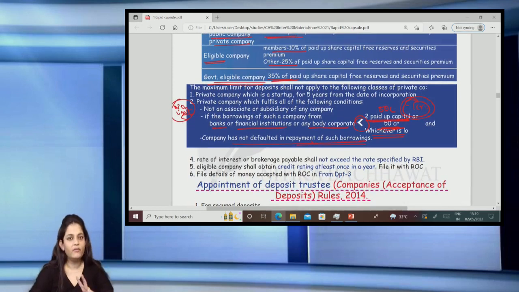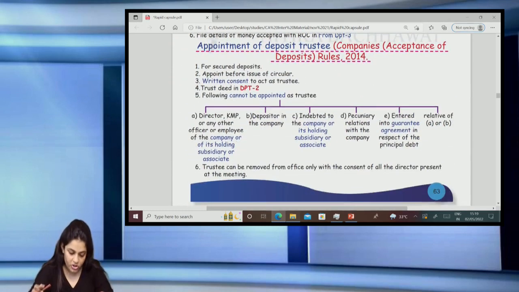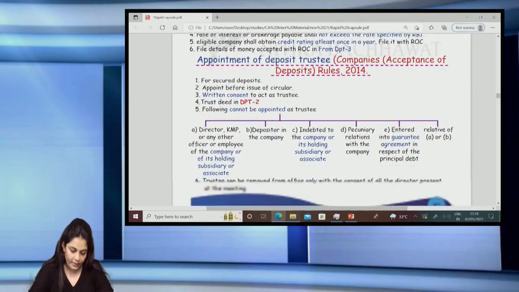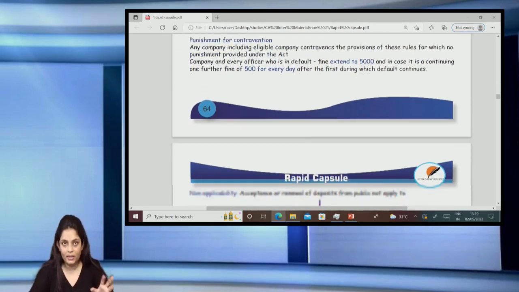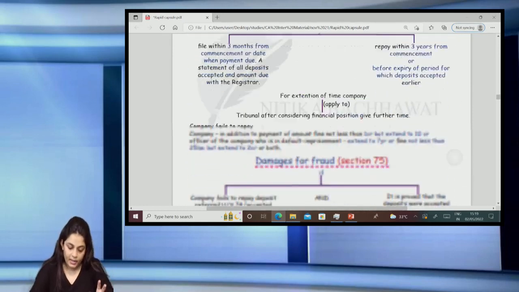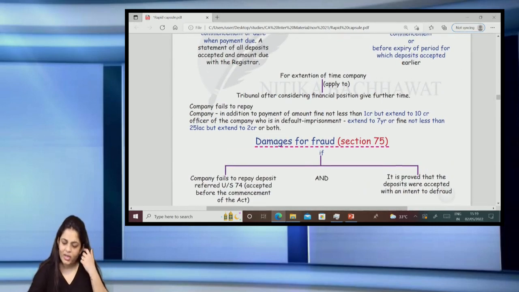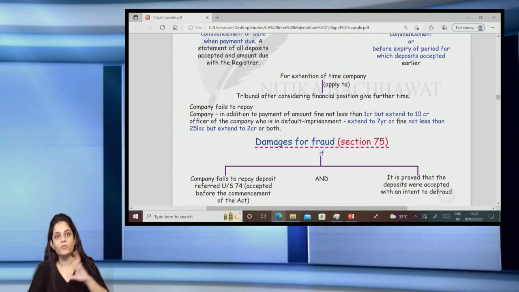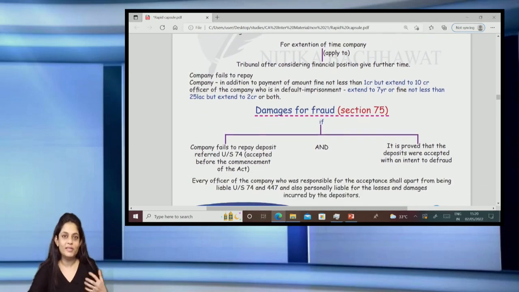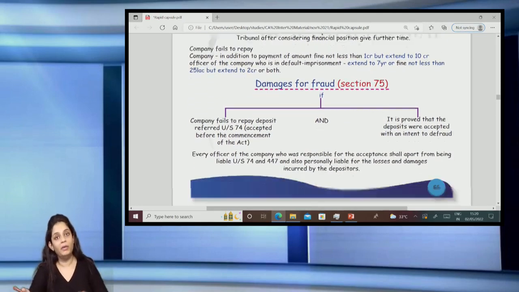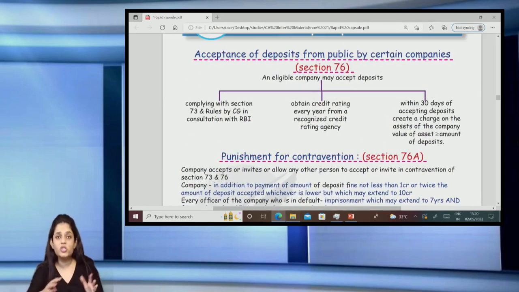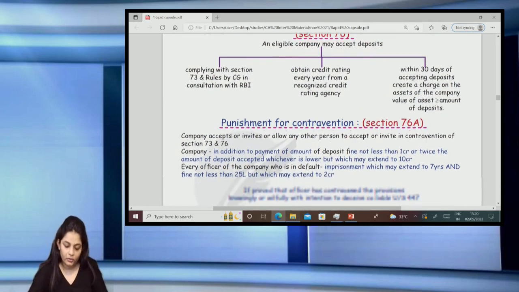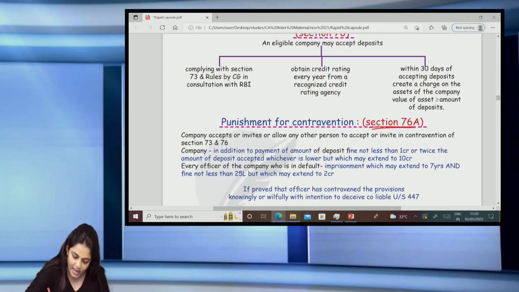Section 76 we have done. Section 73, along with the important rules, we have covered, and we have also covered section 76. Now 74 and 75 are more about deposits accepted before this Act, when every public company was allowed to accept deposits from the public. So those are just transition sections, not going into that. Last, section 76A. This is basically a penalty provision.